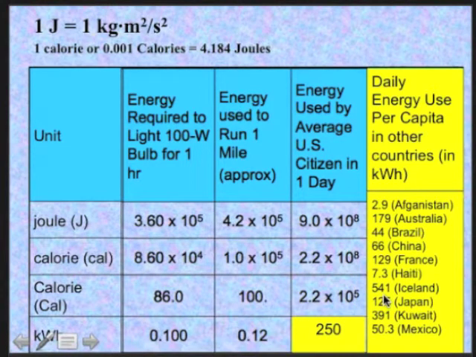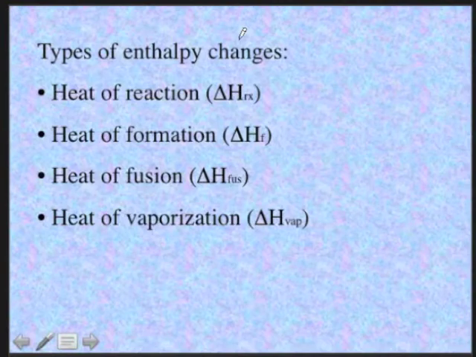But you have to understand, Iceland gets to use a lot of thermal energy or geothermal energy. And I'm pretty sure that's why it has such a sky-high energy usage per capita, because basically it's free in Iceland. Japan, 125. And of course, oil-rich Kuwait is 391. So that's a bit larger than energy consumption in the US. Mexico is 50.3.